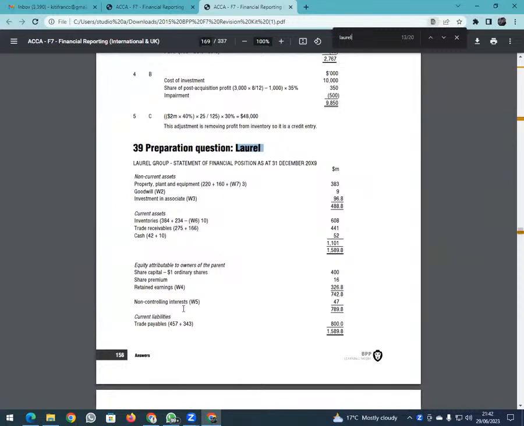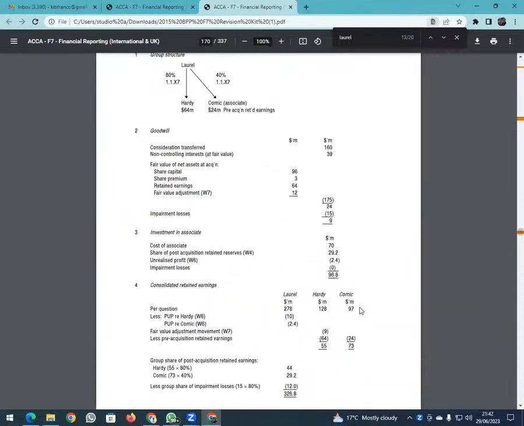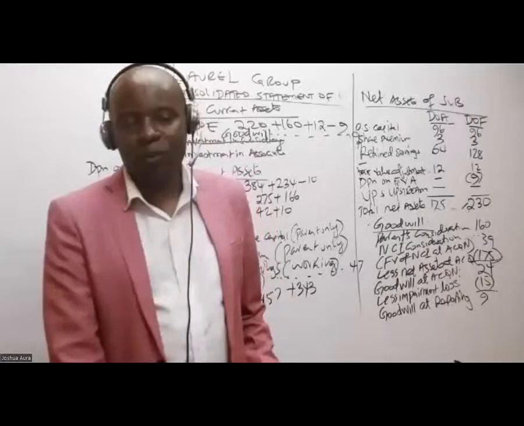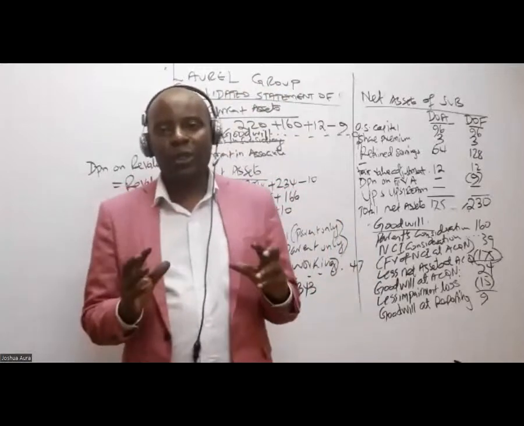If you look at, for example, non-controlling interest, if you remember, they are getting 47. Quite interesting. The only thing is that they use a very old method to do these workings. We need to be direct. Fortunately for me, I'm very lucky. I work for a company which provides group consolidation software.